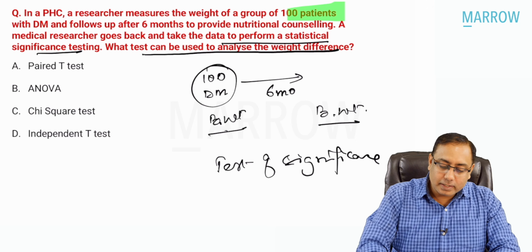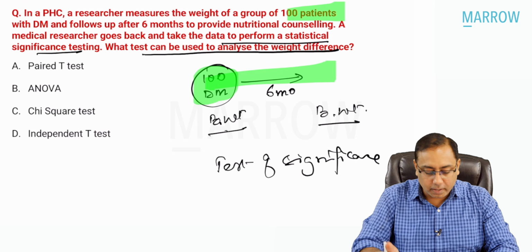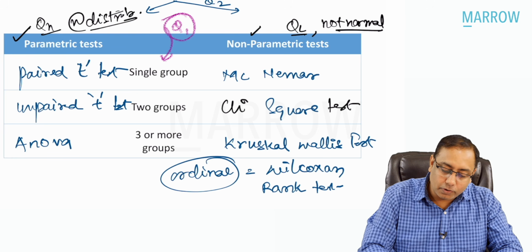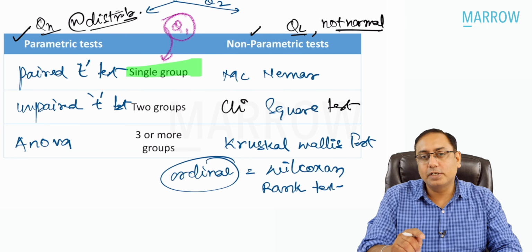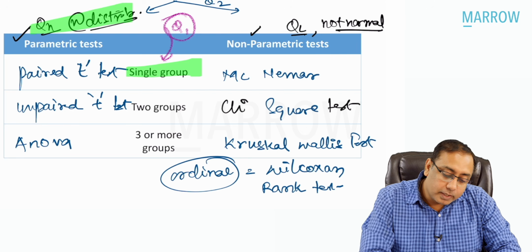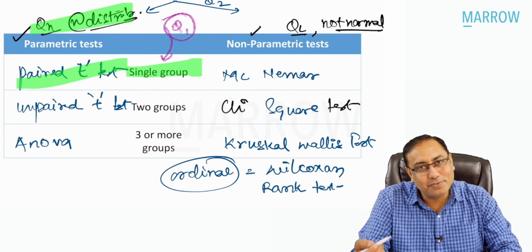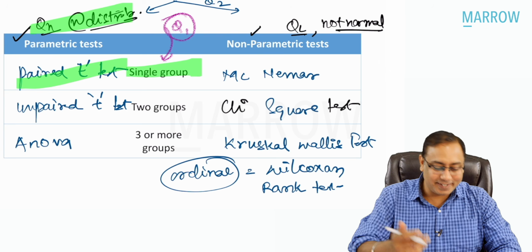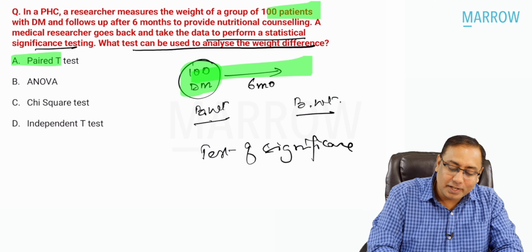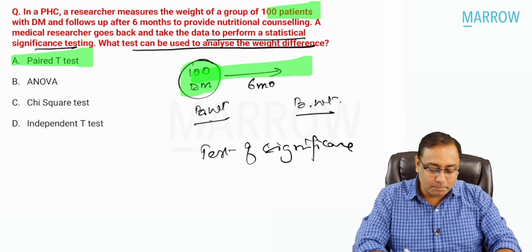So please note, this question says there were 100 people, you measured them before and you measured them after. So how many groups are you talking about? A single group. And what is the data? The data is body weight. Body weight is quantitative data, and it is normally distributed. Therefore, the correct answer is a paired t-test. So what is the best answer you would like to mark, beta? It is a paired t-test. Very important for your MCQ exam.